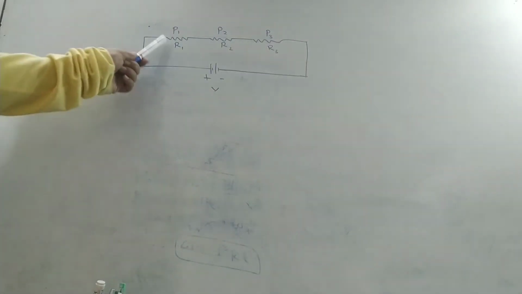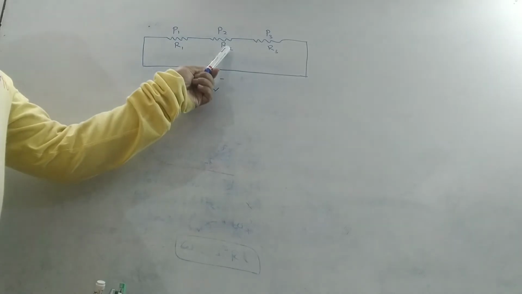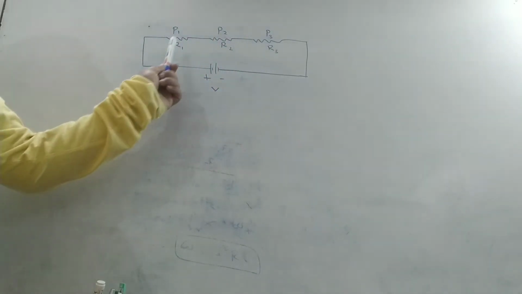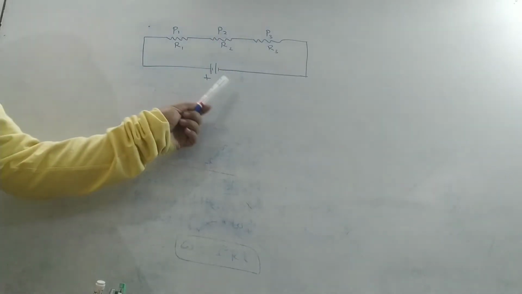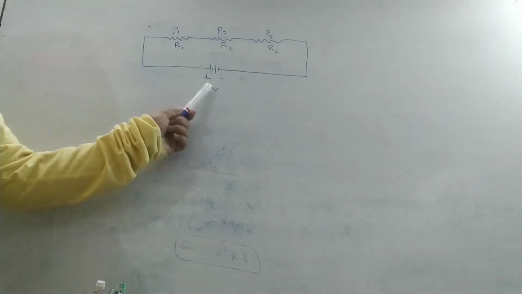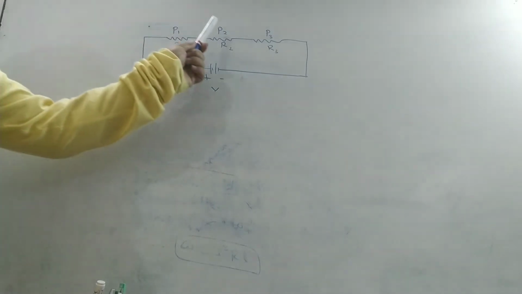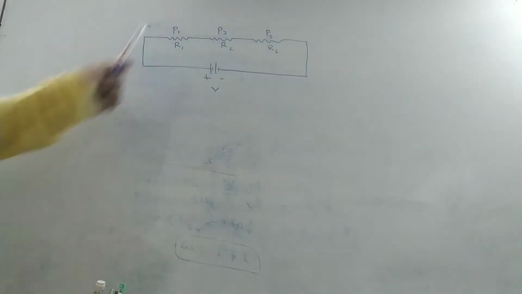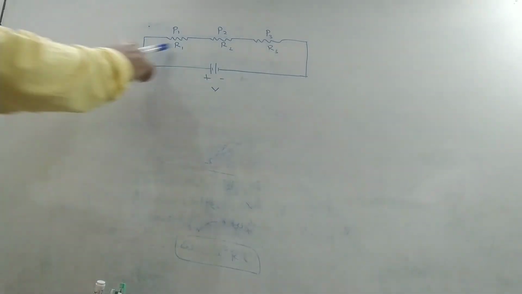Let three resistors R1, R2 and R3 be connected in series with a cell having potential difference V. P1, P2 and P3 are their power respectively.